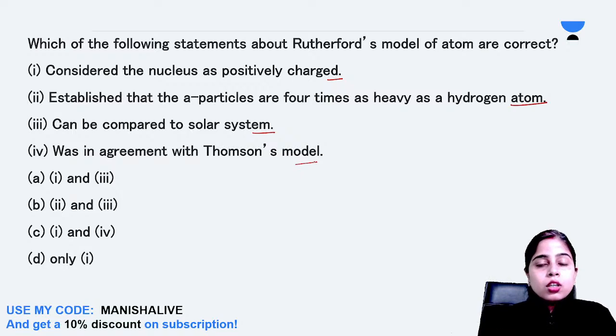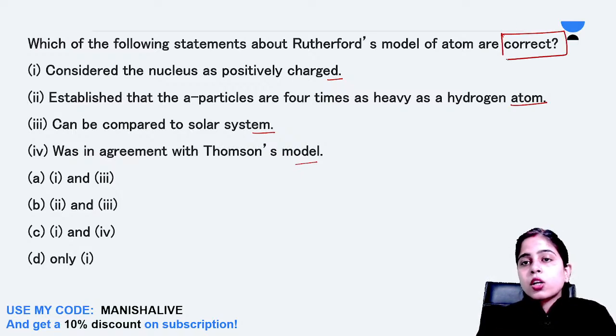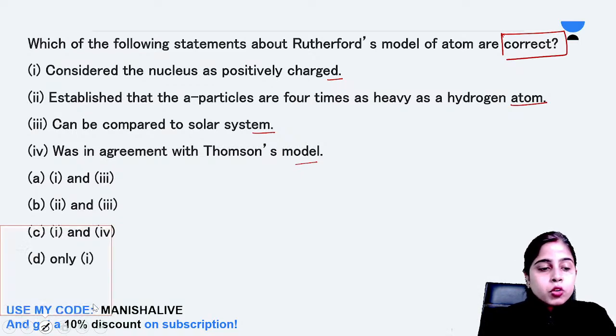Out of these 4, which statements are correct? 1 or 3, 2 or 3, 1 and 4, only 1. Please tell me fast. If you know the answer, please write it in the comment box so that I can understand.